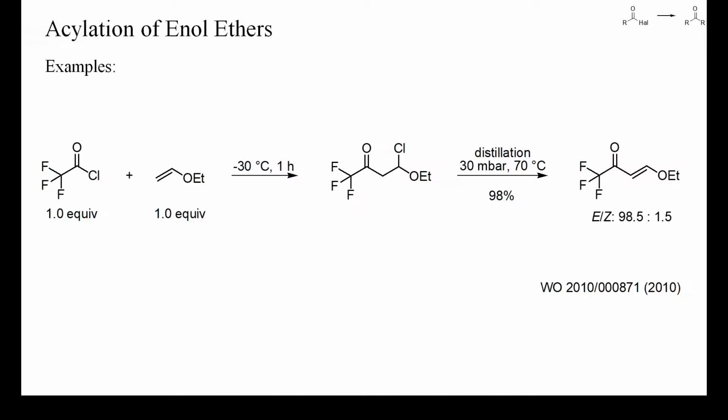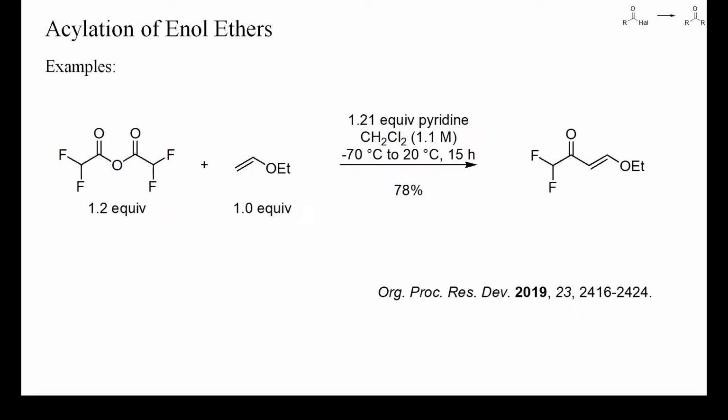Because the trifluoroacetyl group is very electron deficient, even the less volatile anhydride of trifluoroacetic acid can be used to acylate enol ethers. Trifluoroacetyl chloride boils at -27 degrees Celsius, while the anhydride has a boiling point of 40 degrees Celsius and is therefore easier to handle in the laboratory. This here is such an example with a fluorinated acetic anhydride as electrophile. The reaction was slower than in the previous example, but still a good yield of the enone was obtained.